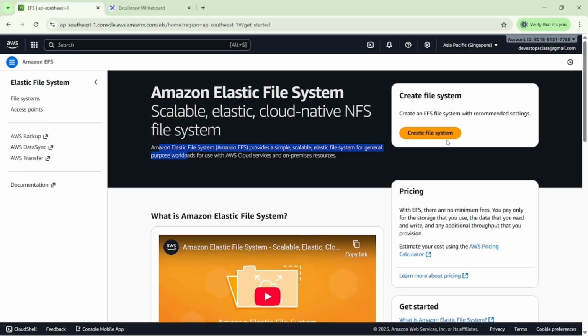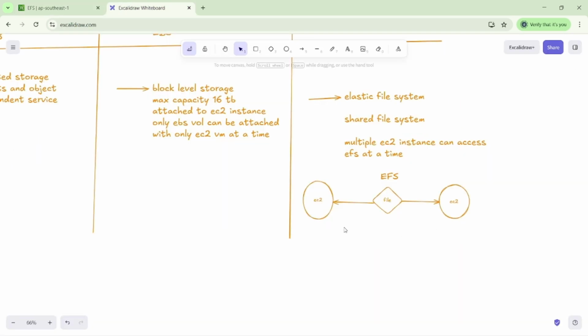We have to create one EC2 instance, then we have to mount our EFS file. So what is the mount? Suppose I have created one EC2 instance and one file. I want to mount this file in this EC2 instance. Then what do we have to do? We have to run some commands, then we can mount this file into this EC2 instance.